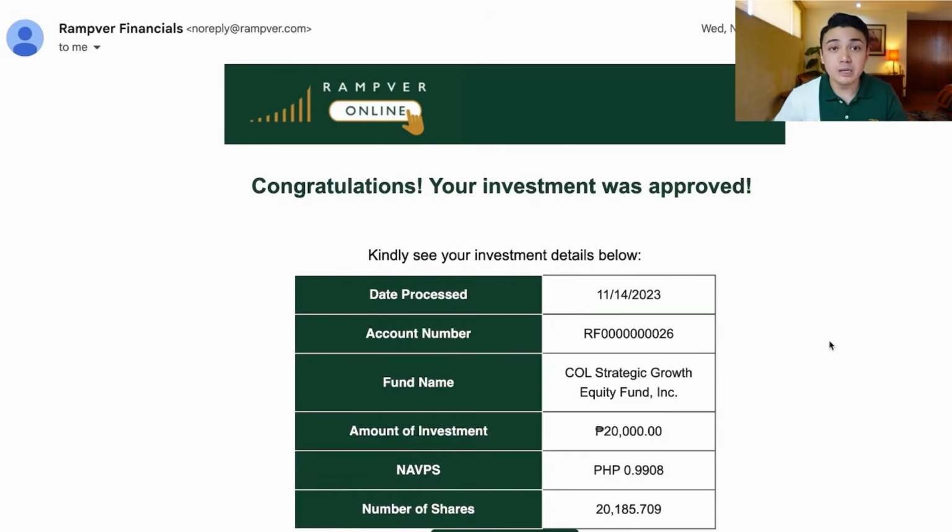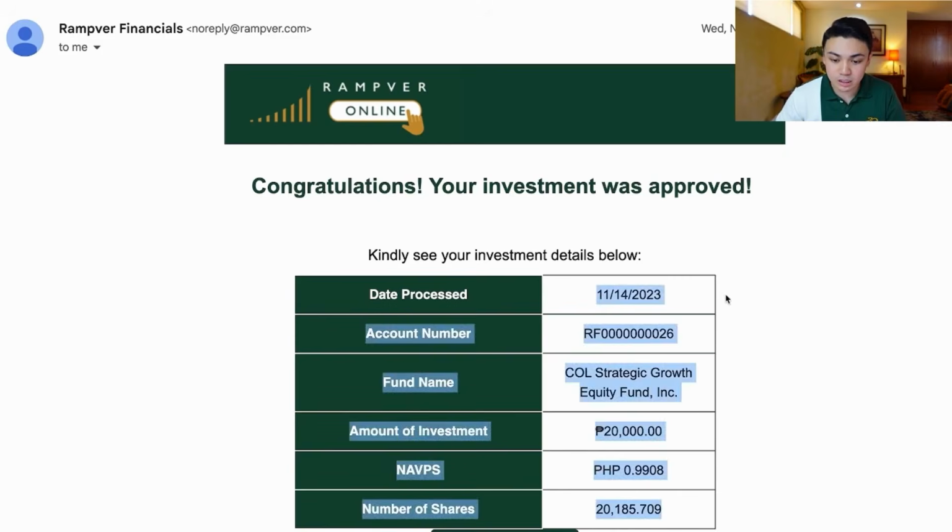Okay, so I'll just share with you how a confirmation email looks like. So this is how a confirmation email looks like. So let's say I invested last year in Call Strategic Growth Fund. You will see that the date processed is November 14. This is my account number. This is the fund name.